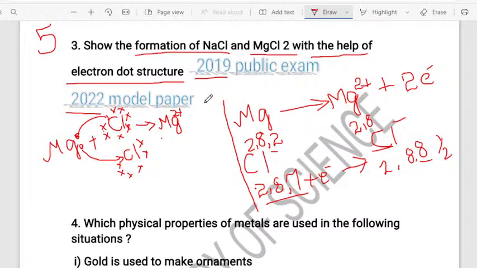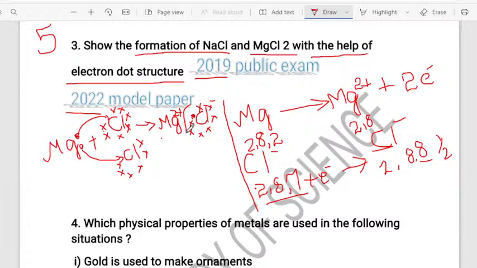This is how you have to write it. Firstly, write the chlorine atoms, and then write the 7 valence electrons present on the chlorine atoms: 3, 4, 5, 6, 7 valence electrons. And how many valence electrons does this one chlorine atom need? 1 chlorine atom needs 1 valence electron. Okay. So by obtaining this, what happened? Chlorine has achieved the anion.